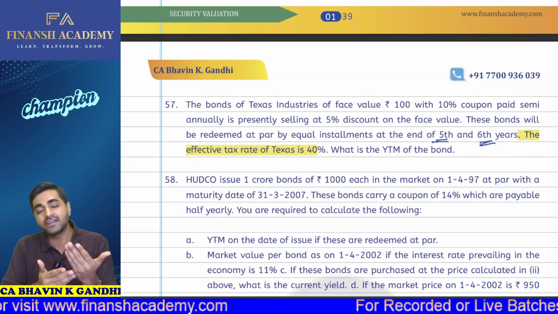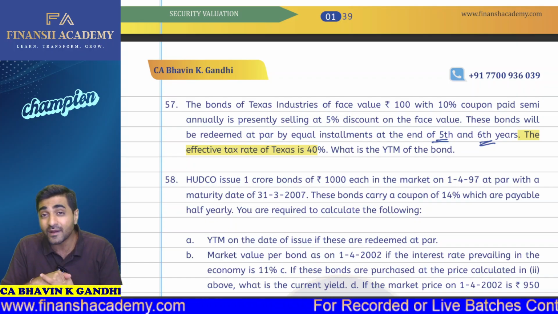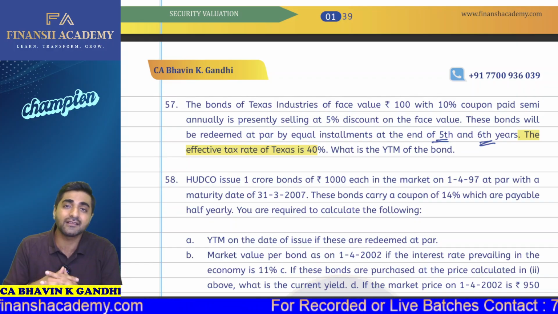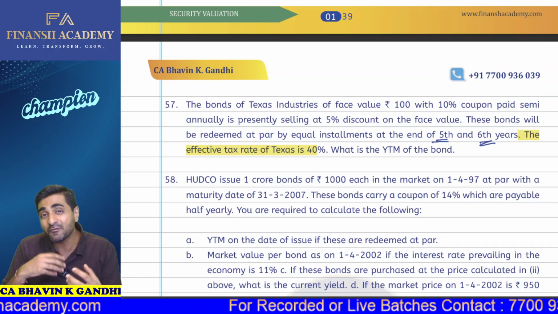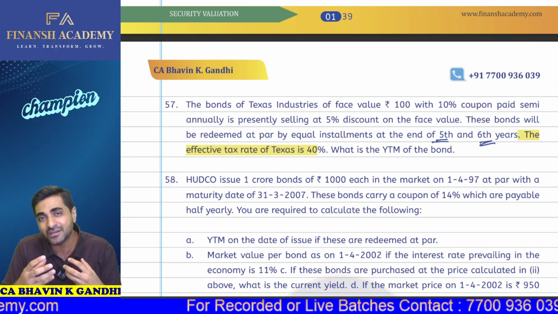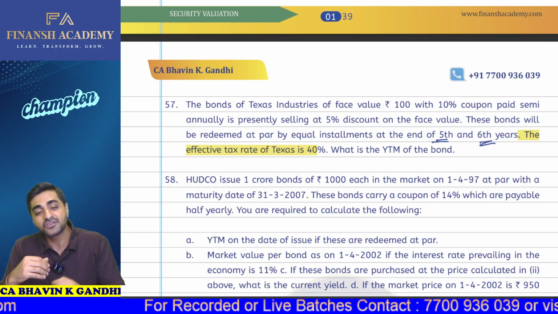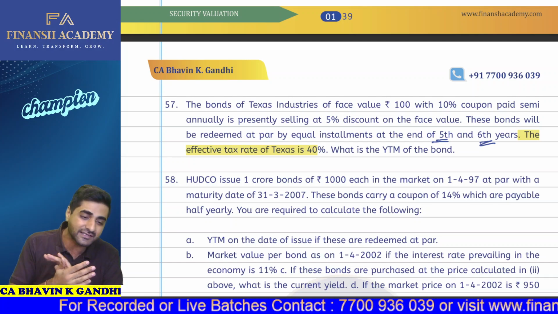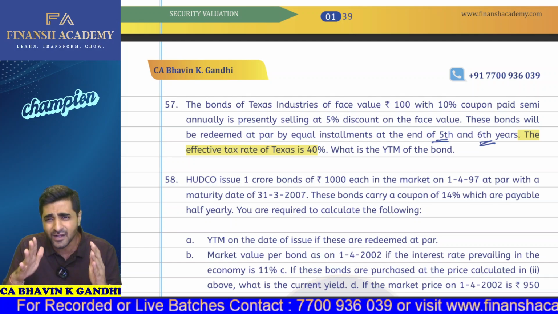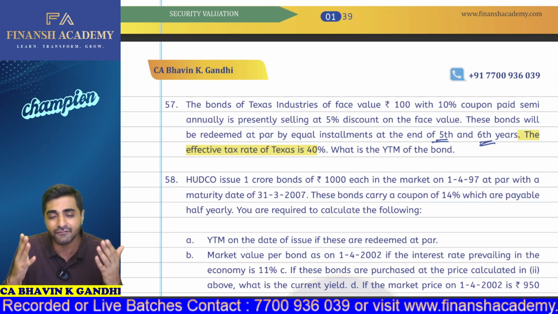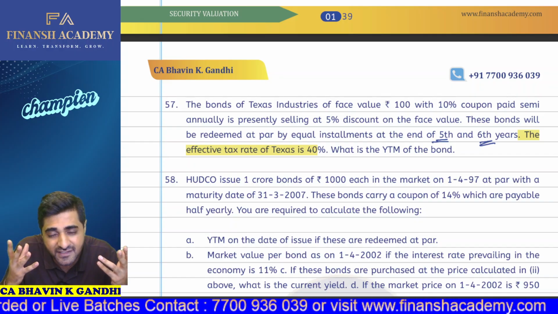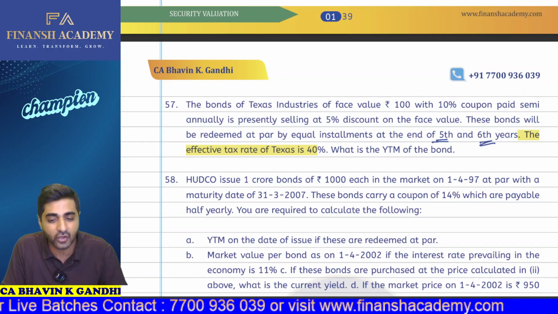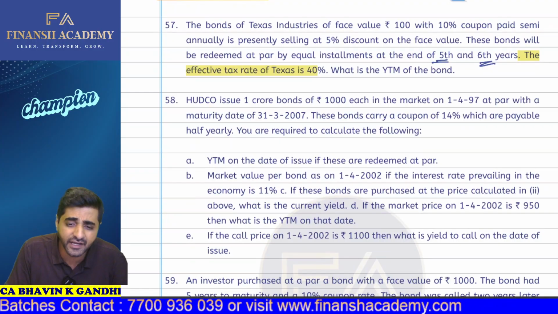Also, when the redemption value is received, there can be a capital gains tax, so then we calculate on a post-tax basis. But whenever the company's tax rate is given to you, we simply ignore it. So on the basis of your IRR, we will be calculating the YTM for question number 57. Okay.